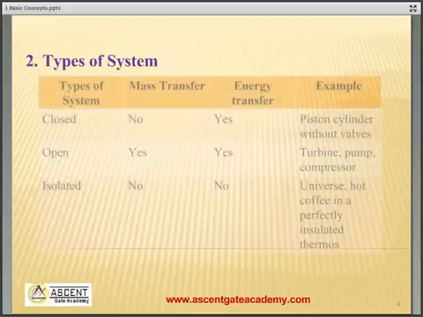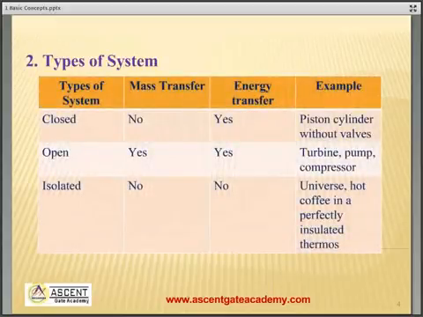Types of system. A closed system in which mass transfer does not take place but energy transfer takes place. For example, piston cylinder arrangement without any walls. Open system in which both mass and energy transfer, example turbine, pump, compressor, etc. Isolated system in which neither mass transfer nor energy transfer. Example, universe is an isolated system, or thermos flask is an isolated system.